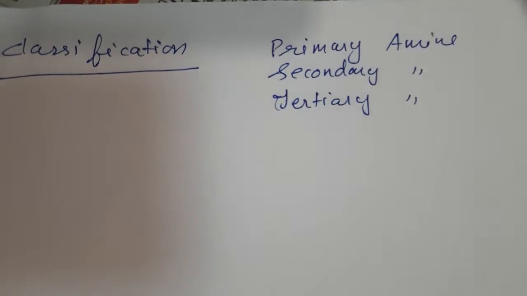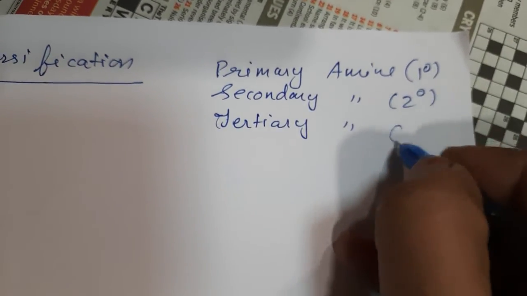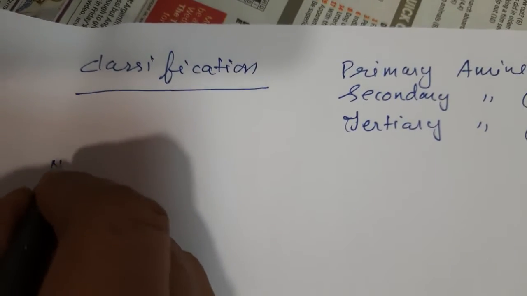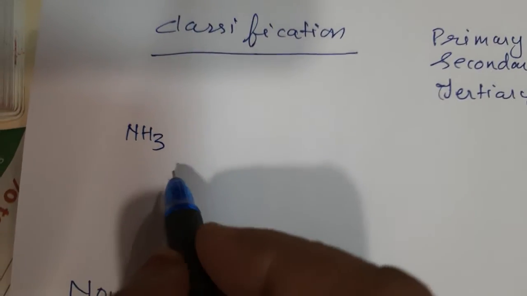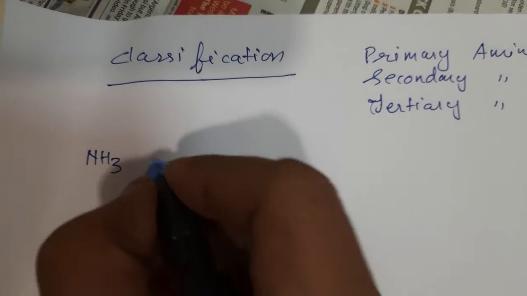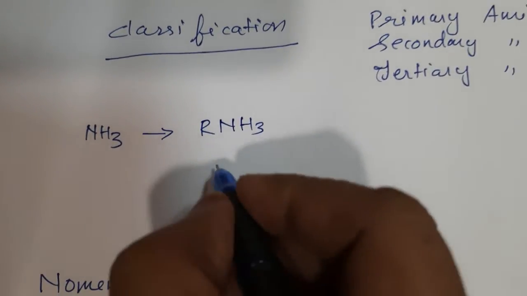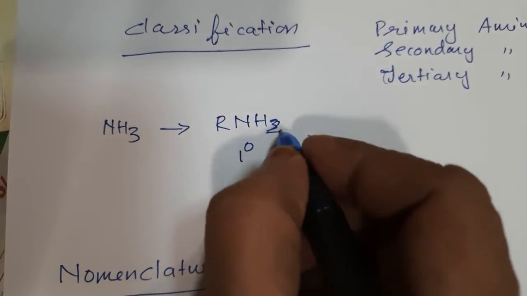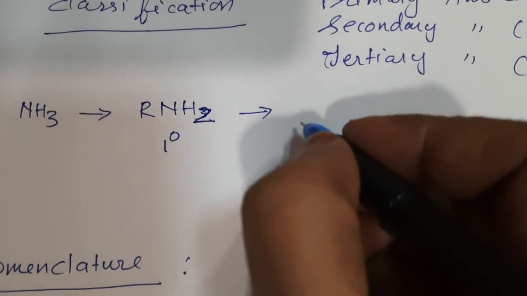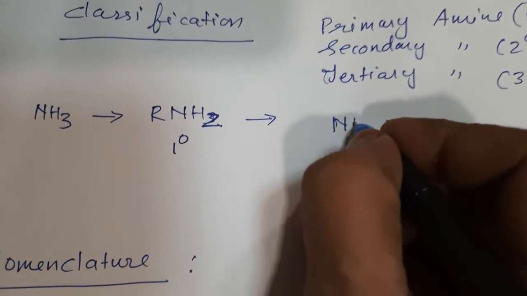Okay, so this is known as 1 degree amine, 2 degree amine, 3 degree amine. Fine. Let me show you. This is ammonia, NH3. If I am writing ammonia here, now you must have understood that one hydrogen will be replaced. So if it forms RNH2, one hydrogen is substituted, so it will be 1 degree amine. Then if two hydrogen atoms are replaced, only NH will be left.